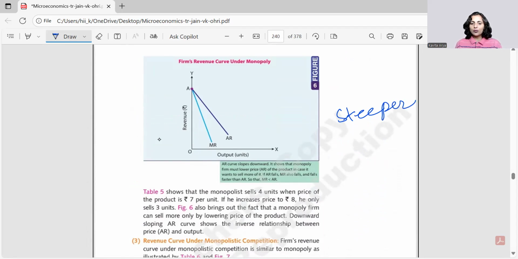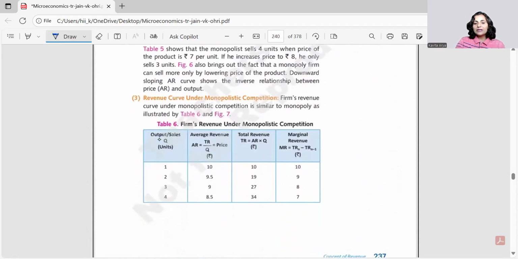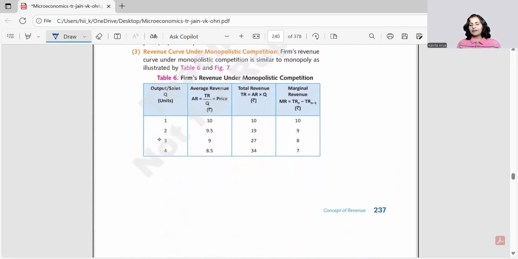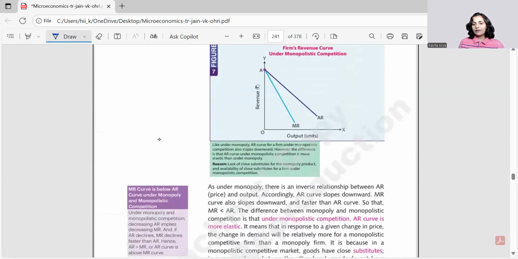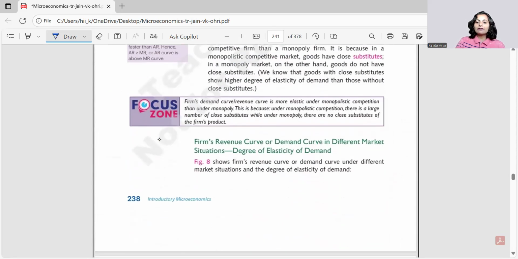It's falling more. And in monopolistic, there is not much difference, but it is only a relative difference. Means here again, the rationality remains the same. There is a fall showcased. The fall is by half unit here, half and half at every step. Hence the calculations are done. And when you try to plot this on a piece of graph, this is flatter as compared to the previous diagram. So what is your understanding after doing these?